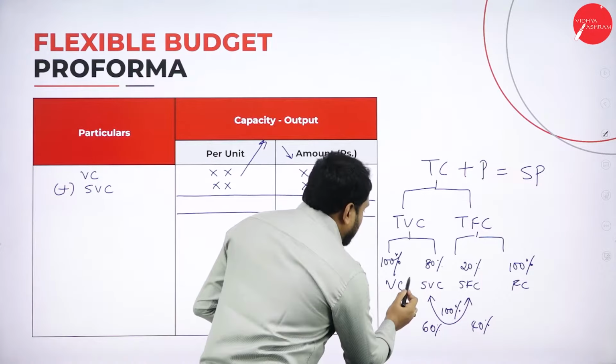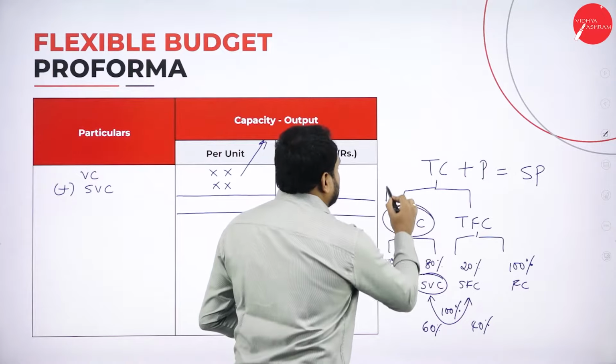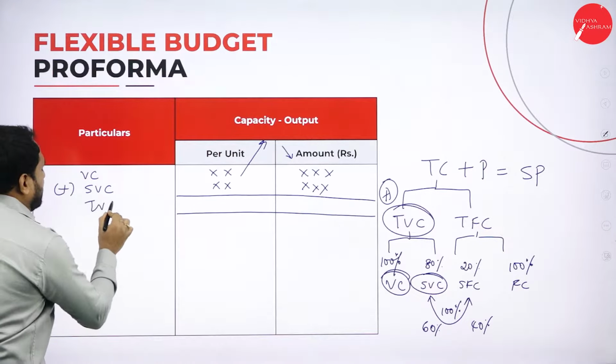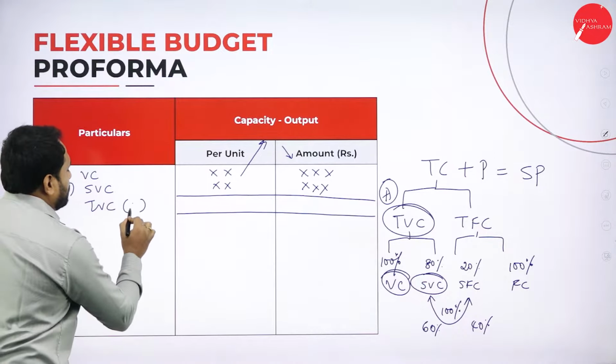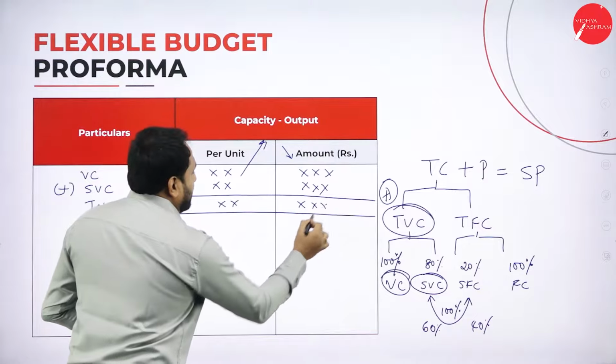After that, see here, we have added variable cost and semi-variable cost. What we got? TVC, total variable cost. Denote that as A. That is how in the format you will actually get it.